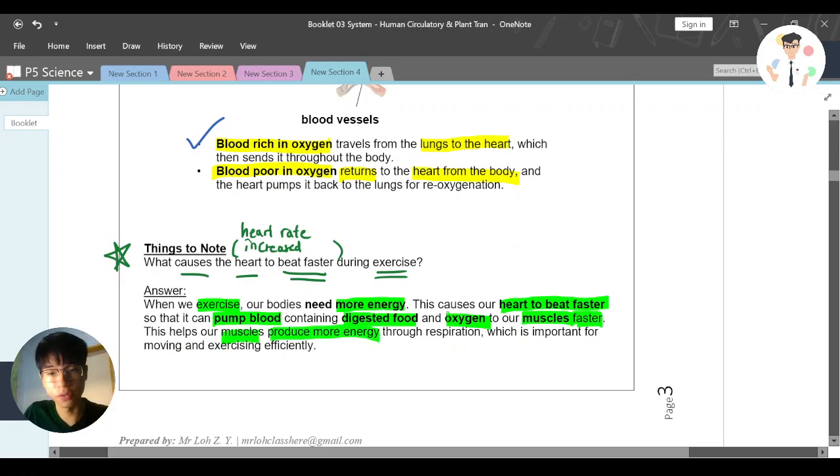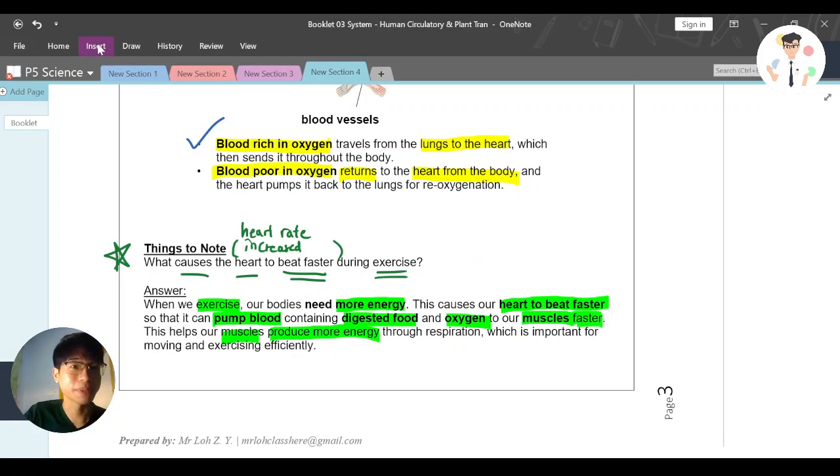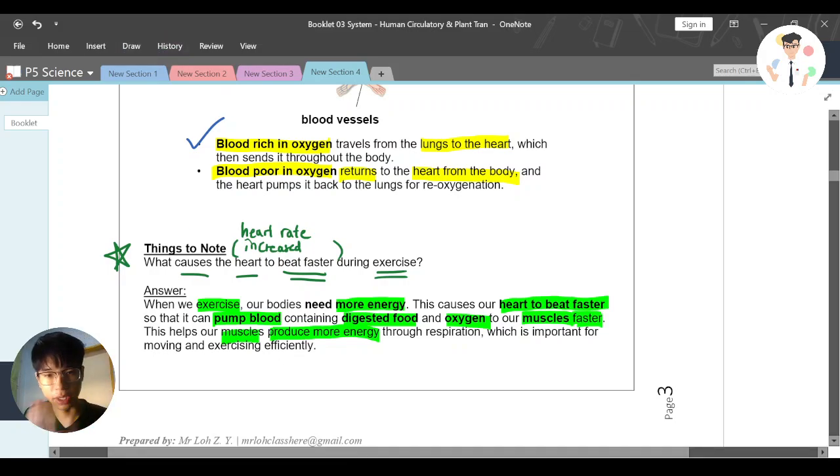Why? Because we have digested food, we have oxygen through respiration. So we will breathe in more oxygen, allowing the blood to flow faster. Okay, so that's basically the whole idea here. So when you explain, try to follow the logic here. And that is basically the main part.